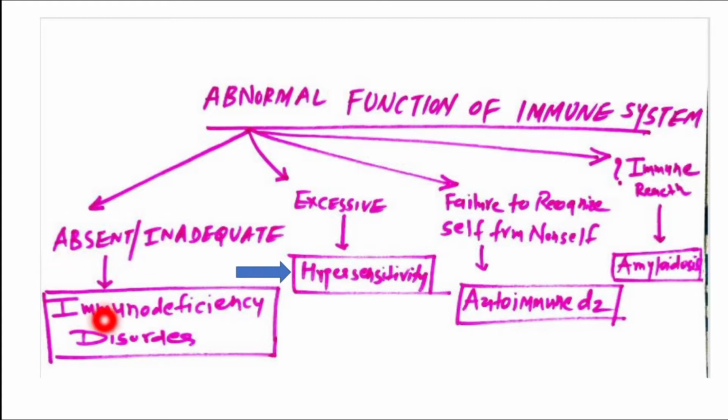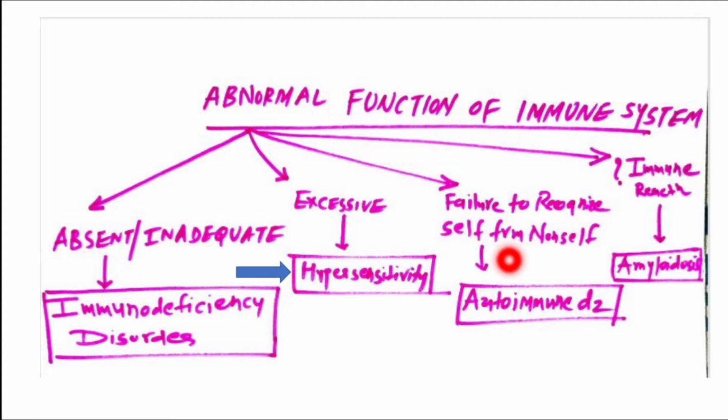So the first abnormal function is when your immunity is absent or inadequate, which is known by the name immunodeficiency disorder. In the immunodeficiency disorder, your immunity is low, and because of which there is more chance for development of various infections. The second condition is when your immunity is excessive and inappropriate, right? That triggered response is known by the name hypersensitivity.